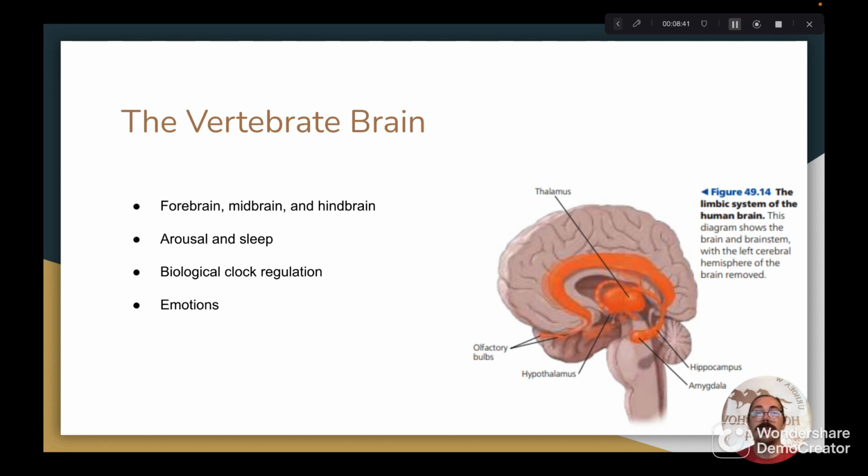The amygdala, which is located near the cerebrum, is a structure of the limbic system of the vertebrate brain and plays an important role in the storage and recollection of emotional memories. And the generation and experience of emotion typically relies on the interactions of multiple parts of the brain.